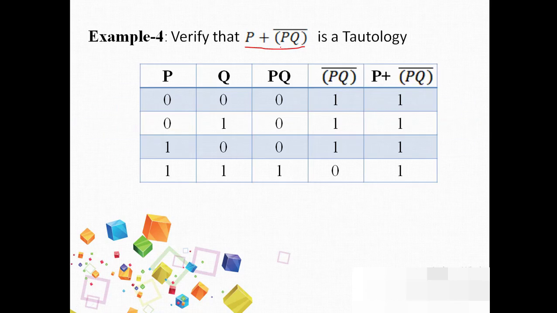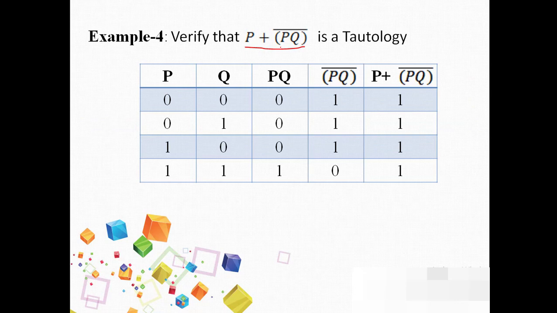Now, for example number 4, we need to prove whether the given expression is implementing a tautology. We need to verify it. The expression that is given is p plus p into q whole bar. So first p into q will be done, then the complement will be taken, then it will be added to p.